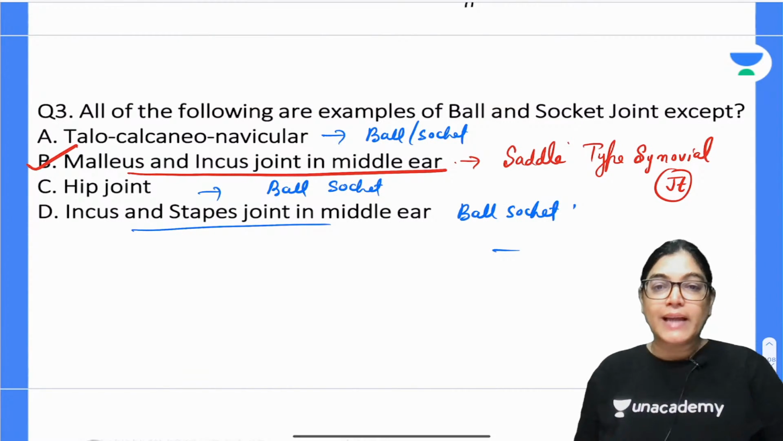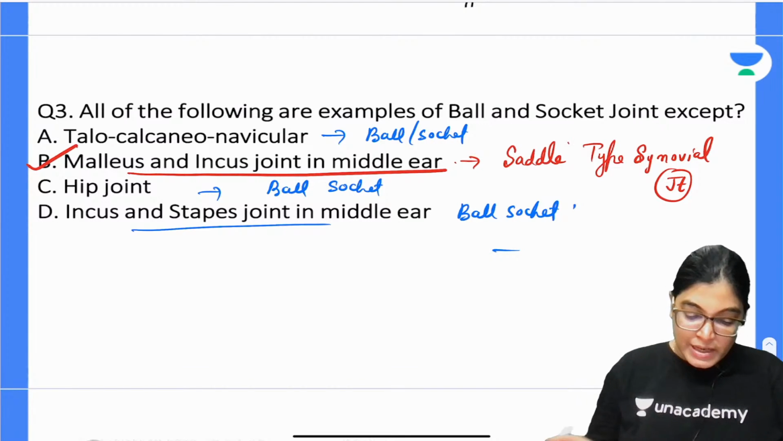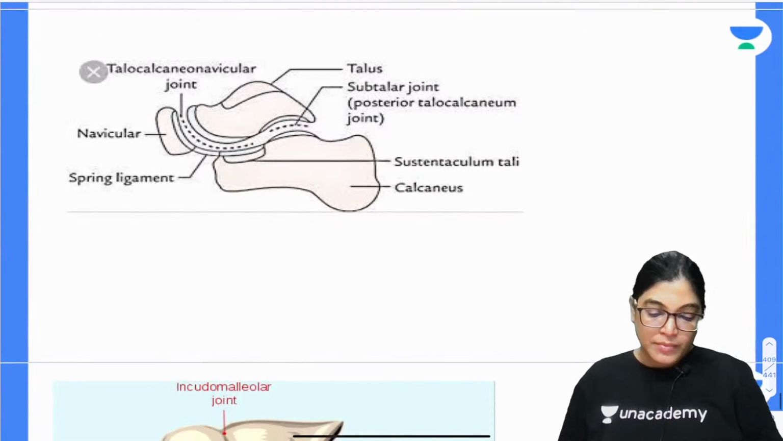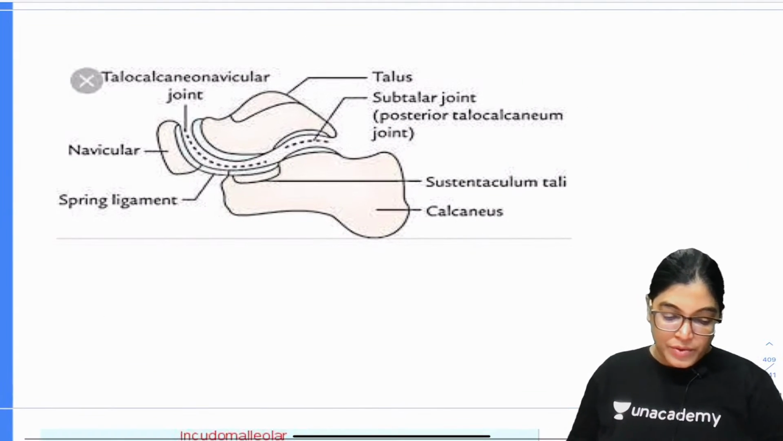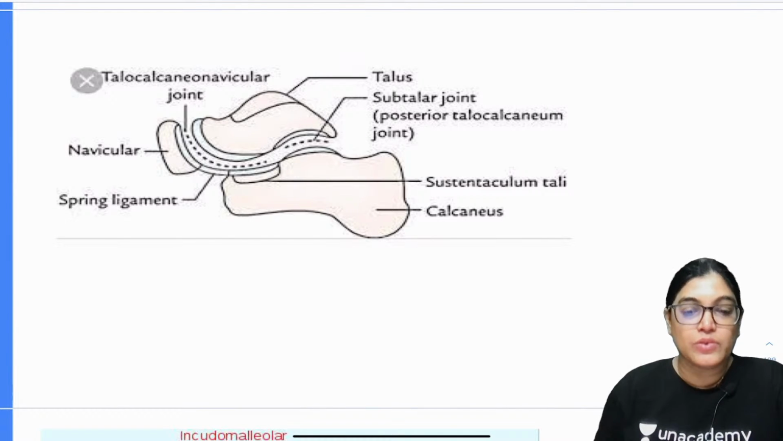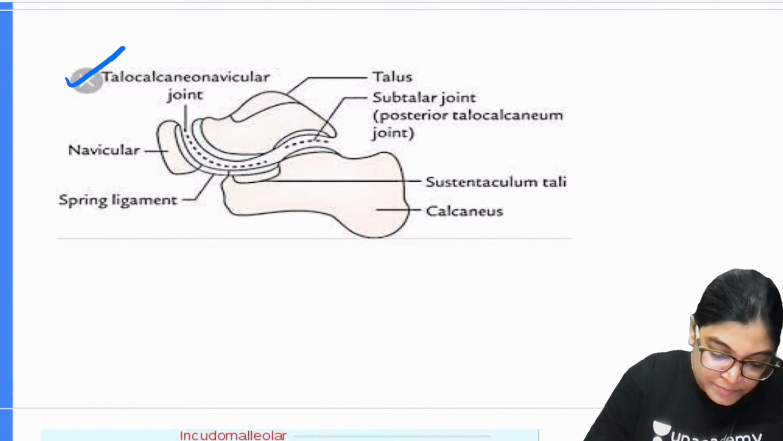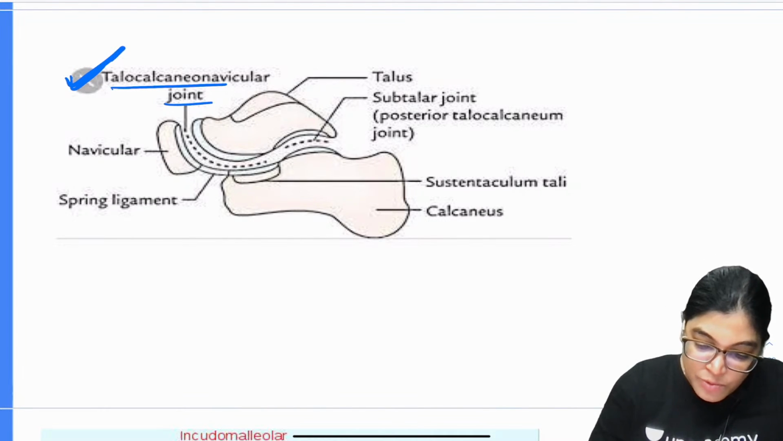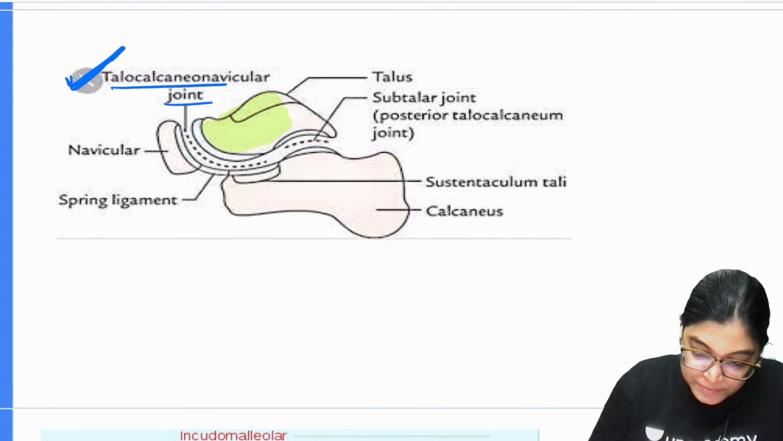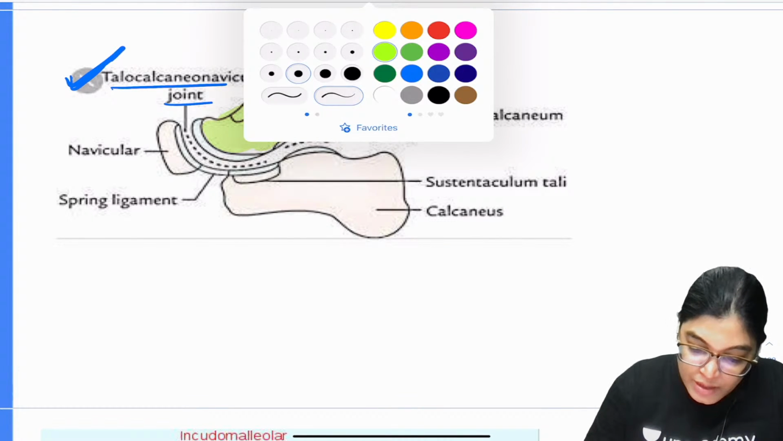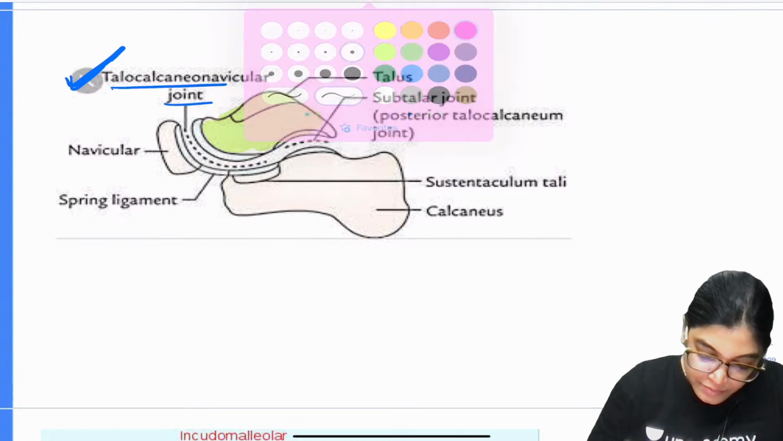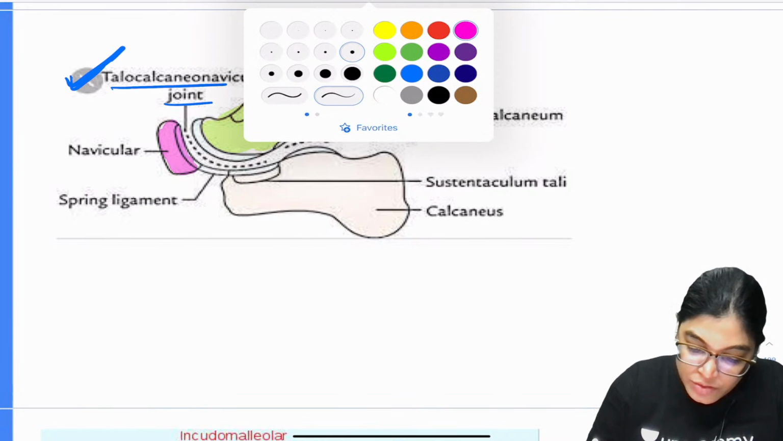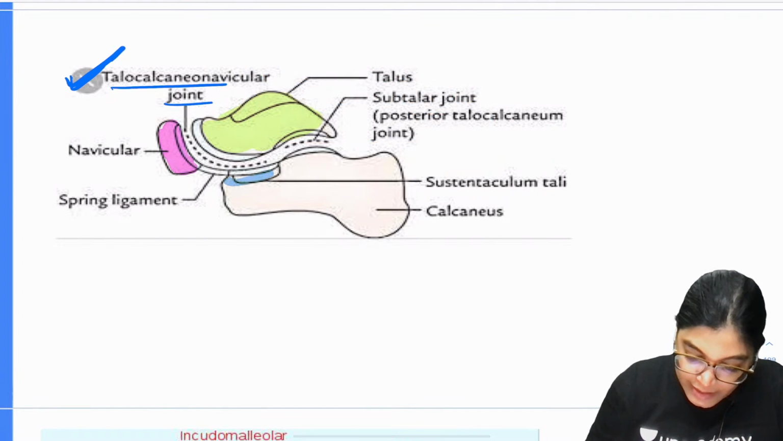So I would like to show you a diagram which will make you clear. No need to show you the diagram of the hip joint, which is already known to each and every student. So let's see the other one. This is a schematic diagram where you can see the joints. You can clearly see this is the talocalcaneonavicular joint. This bone which you are seeing is the talus bone. Here you are seeing the navicular bone, and lower down you can see the calcaneum bone.